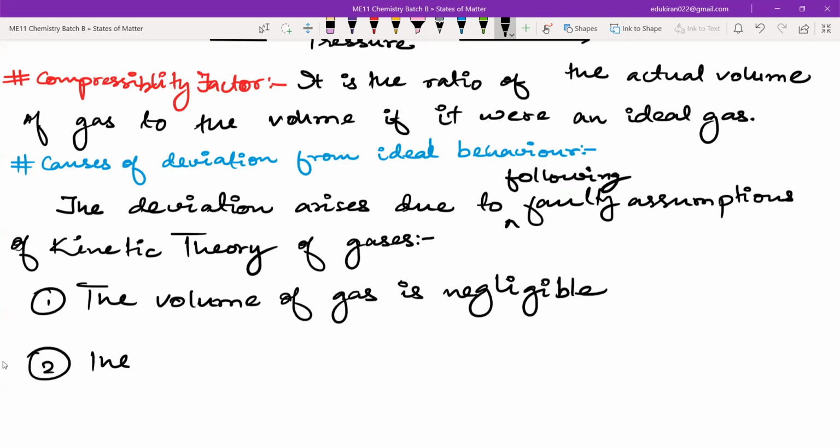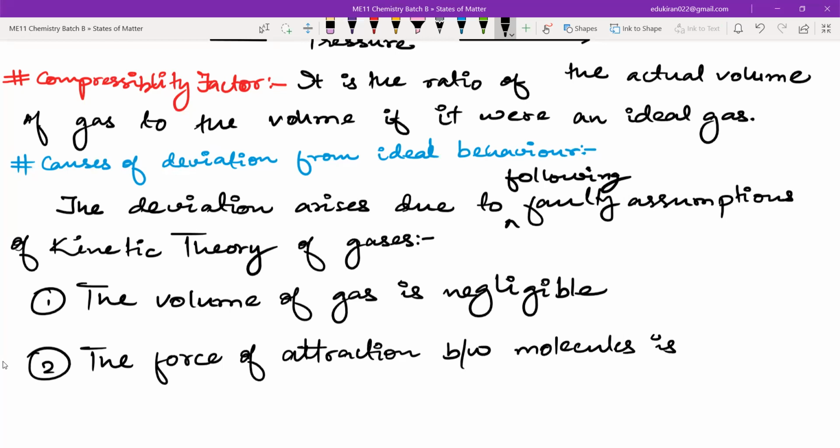Secondly, the force of attraction between molecules is negligible. But please understand that this doesn't mean the kinetic theory of gases has no use. It has use to classify things in a general sense.